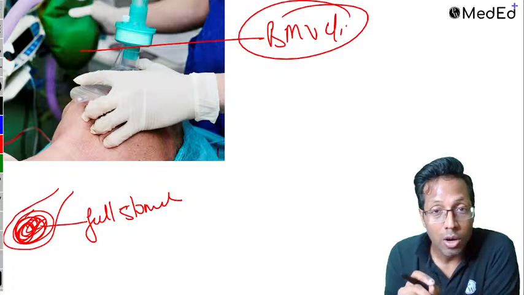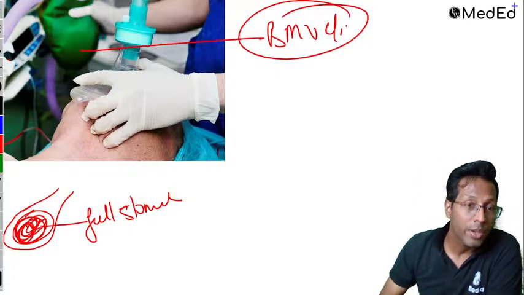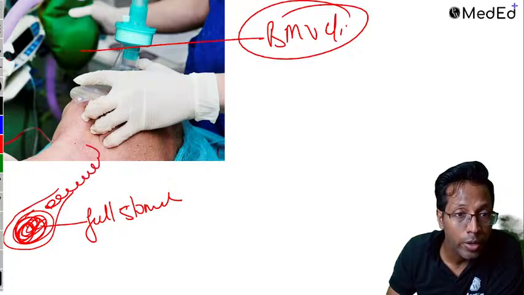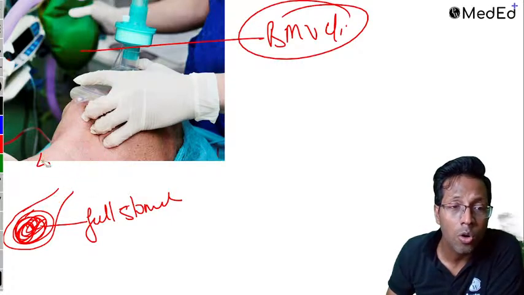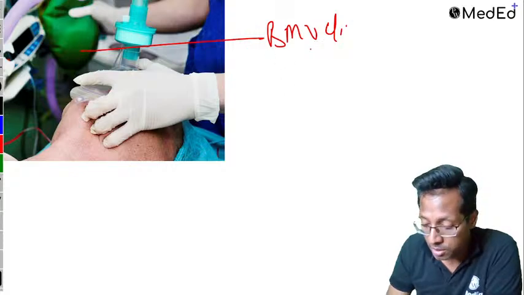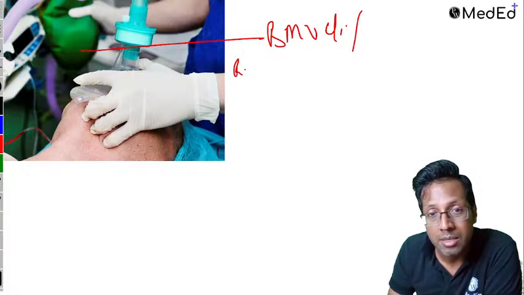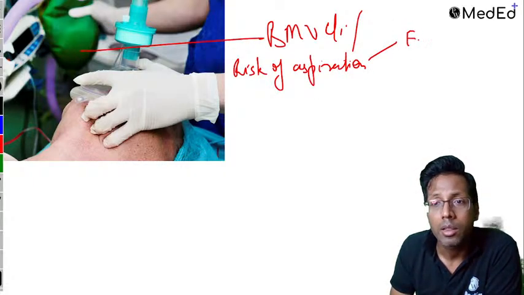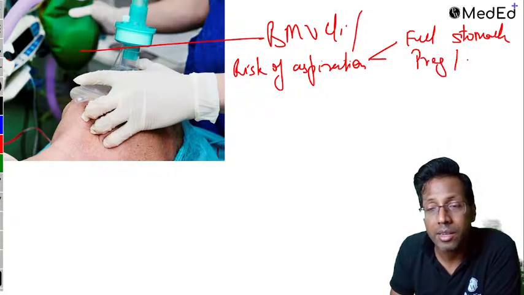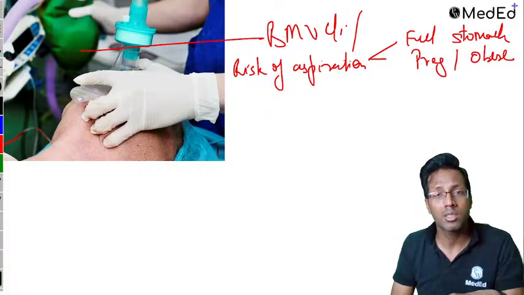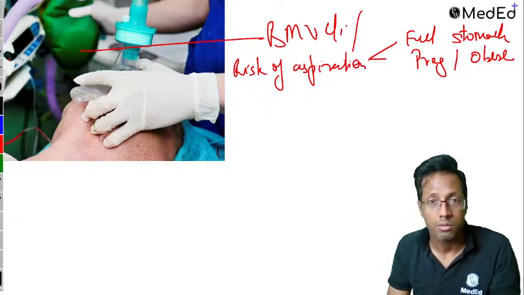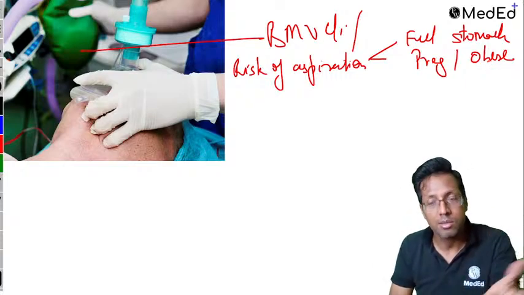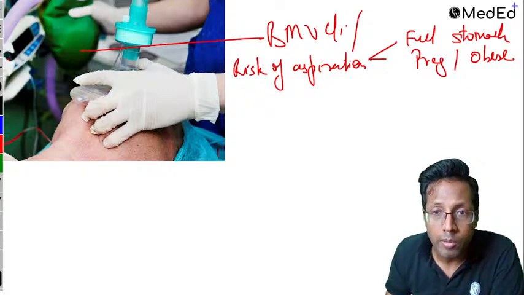Now, have you understood the reason why we are not going to do a bag mask ventilation in a full stomach patient? Because it is going to cause regurgitation and it is going to lead to aspiration. So what are the conditions which are called full stomach then? Remember, full stomach patients are basically all the conditions which are normally said as risk of aspiration. One, the stomach is full. Second, pregnancy or ascites or tumor or obesity. Full stomach means not just food in the stomach. Anything in the stomach is full stomach. Remember that. Pregnancy, obesity, ascites, tumor, all that would become full stomach.